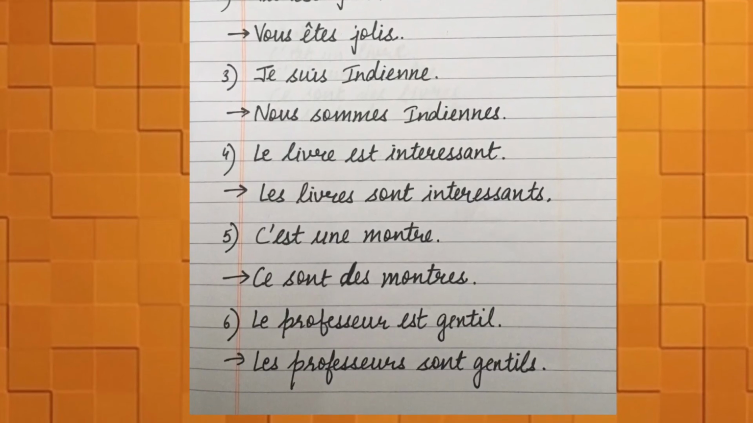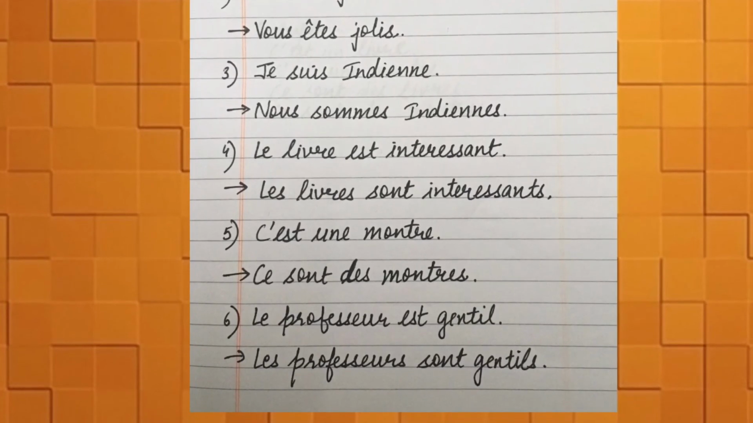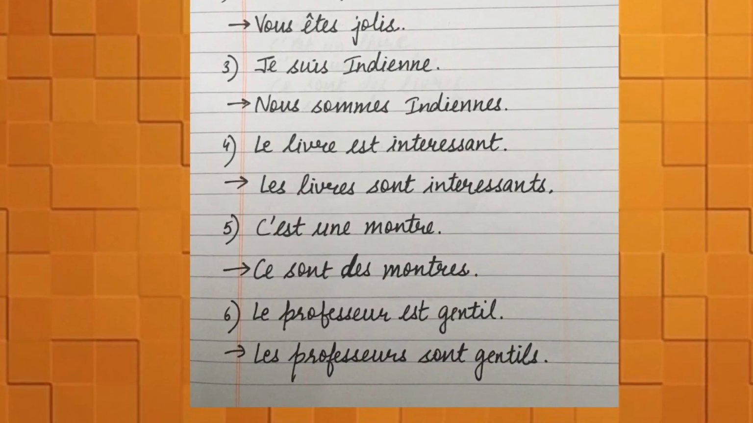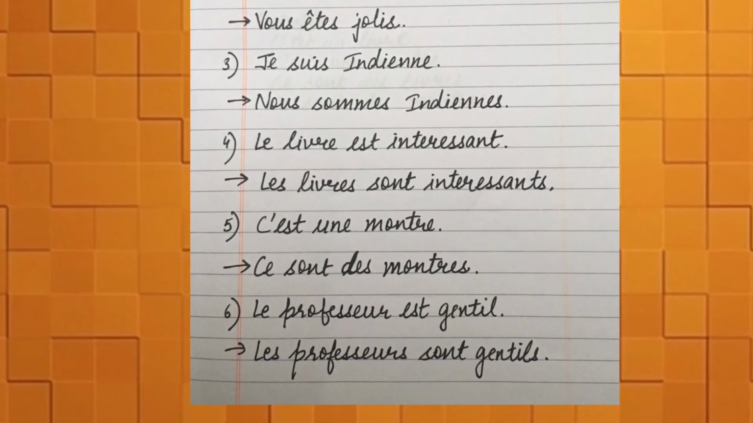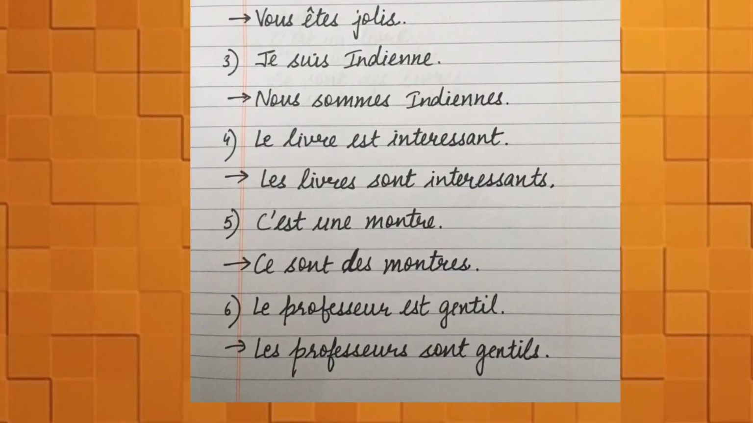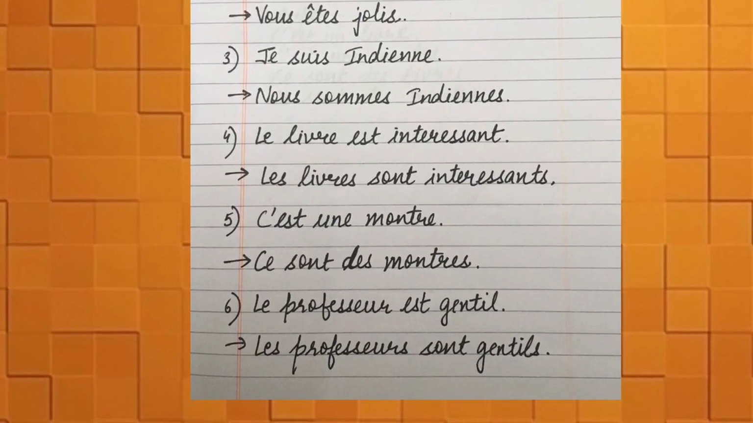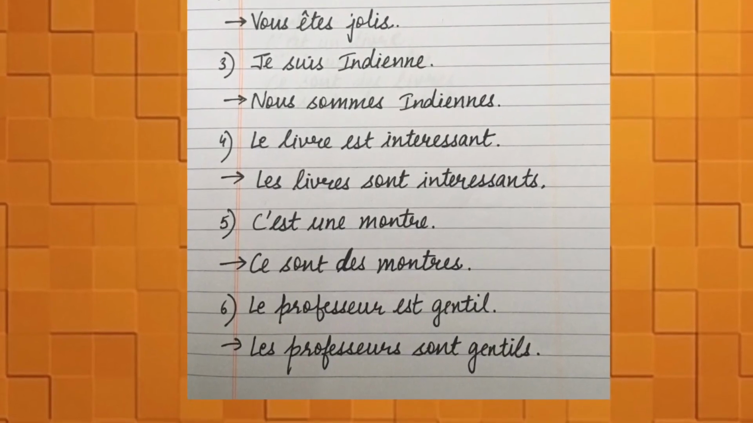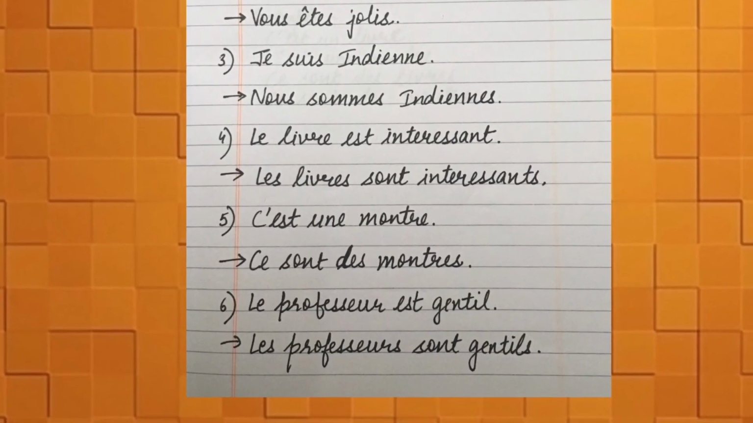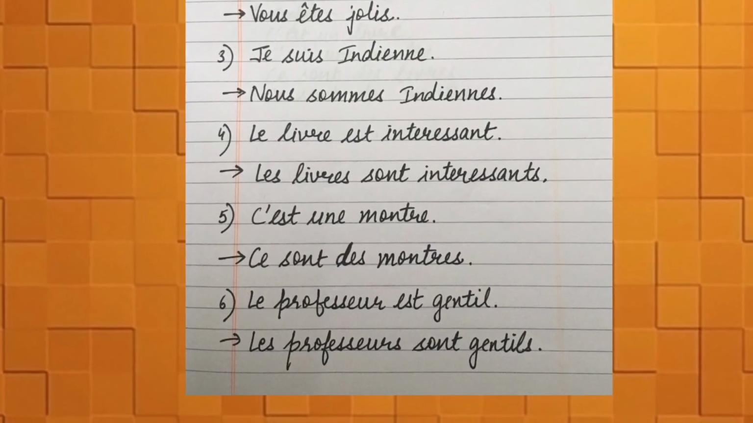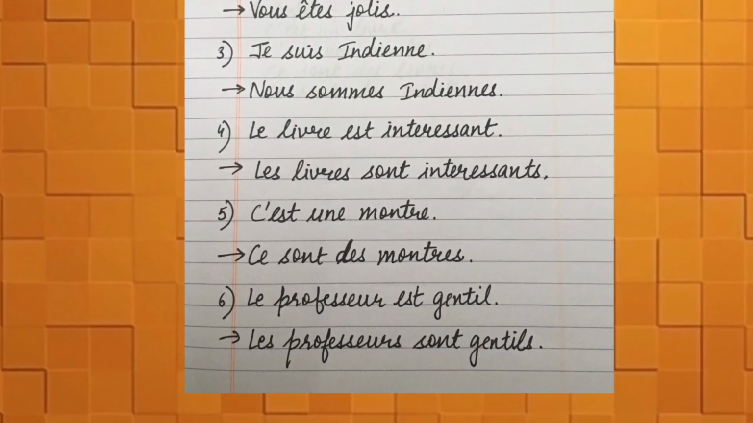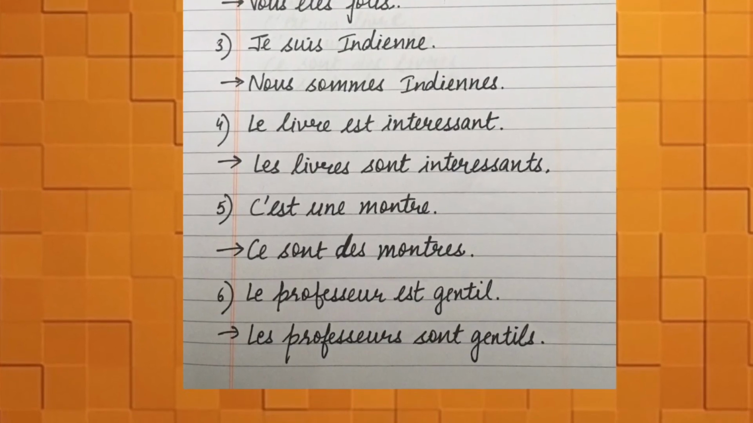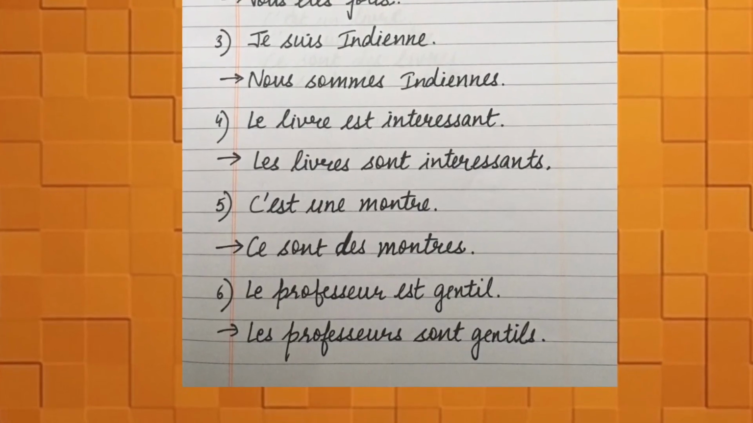Next one is c'est une montre, means it is a watch. To convert it into plural form, c'est will become ce sont. Ce sont, une will become des. If you have forgotten about the articles, you can revise it from my video on articles. I've told you all these things in that video, so you should go through it if you feel there is a need. Ce sont des montres. Montres with an extra s.